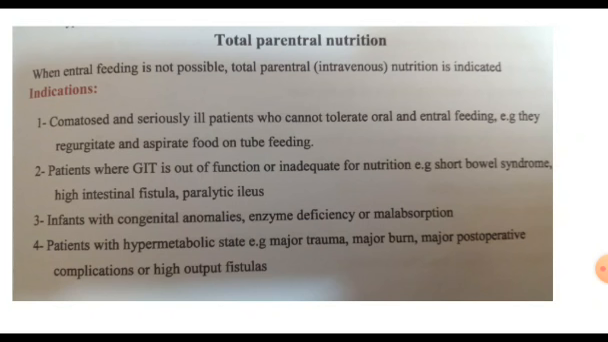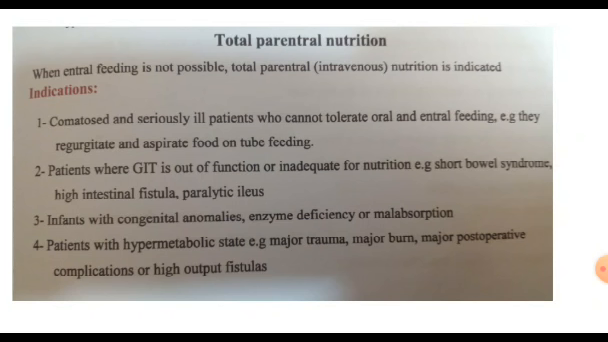Patients may have malfunction in the GIT, so gastrostomy and jejunostomy tubes can't give the patient nutrition. Patients with malabsorption in the GIT, if they take oral or enteral feeding through a nasogastric tube or gastrostomy, there is no absorption. So we give the patient proteins, lipids, carbohydrates and additive materials directly into the IV line, because of a problem in GIT absorption, like short bowel syndrome, high intestinal fistulas, or paralytic ileus.